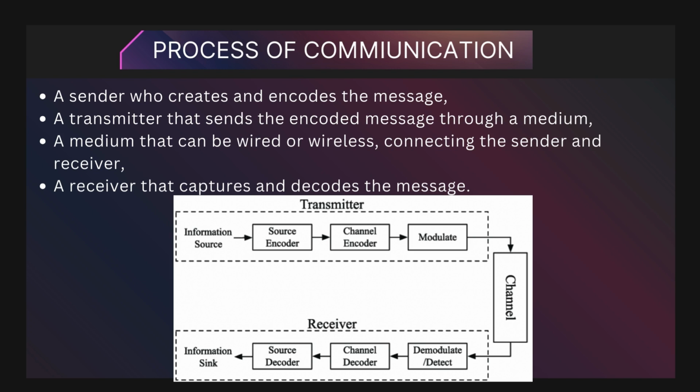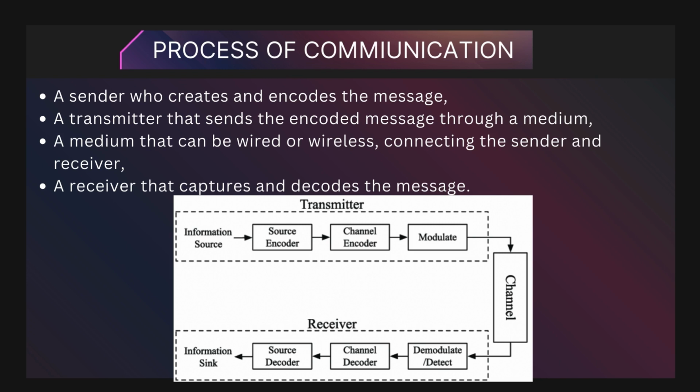Let's break down the essential elements that enable effective communication. At its core, communication involves a sender, a receiver, a transmitter, a medium, and the processes of encoding and decoding. First, we have the sender, who is the originator of the message. The sender has an idea or information that they want to convey to someone else. Next, the sender encodes this message. Encoding involves translating thoughts or information into a form that can be communicated, such as words, images, or signals.